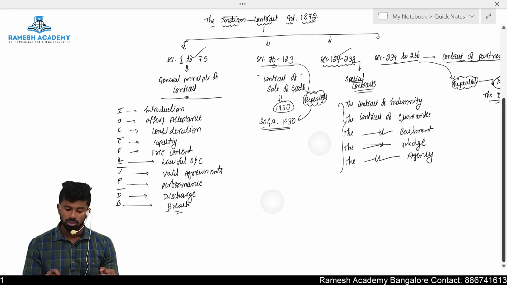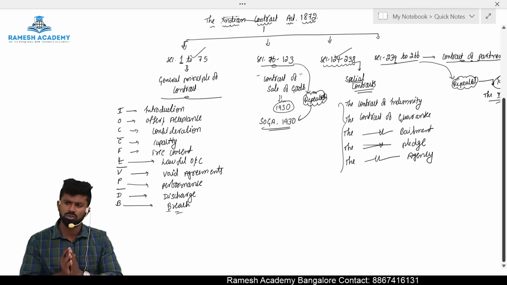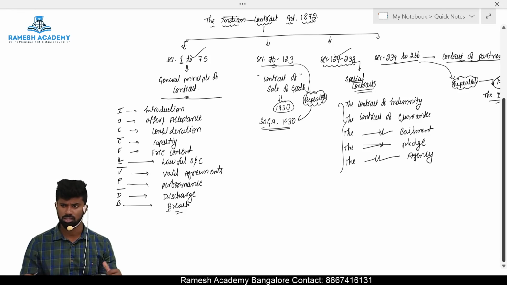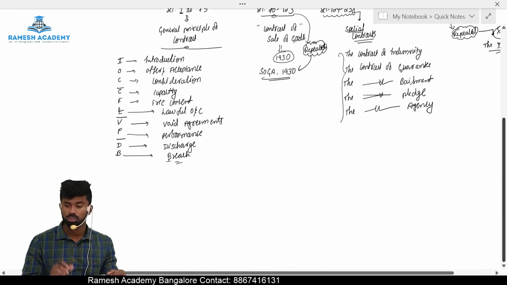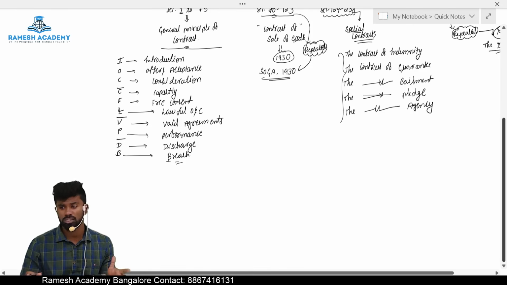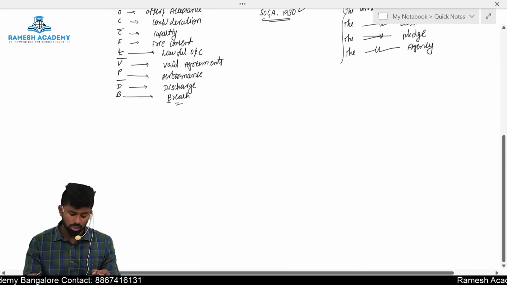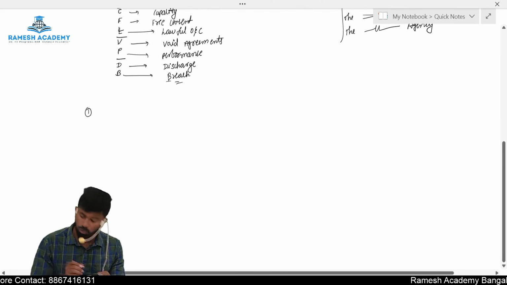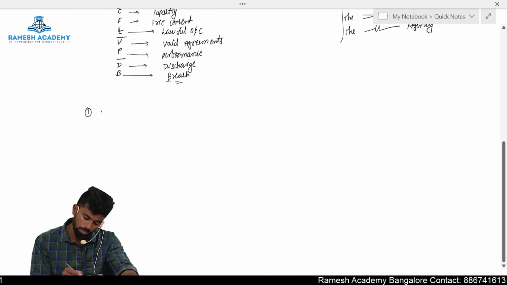Okay, so Indian Contract Act 1872. So before I get into this chapter, or before I start discussing the topics of this Indian Contract Act 1872, I want you guys to know or understand few basic concepts of law. What are those basic concepts of law, sir? The basic concepts of law which everyone should know, or which is also included in your syllabus, is first question: what is a law?